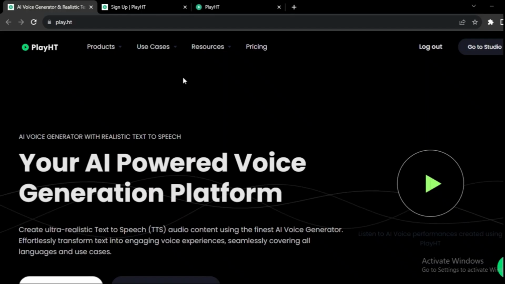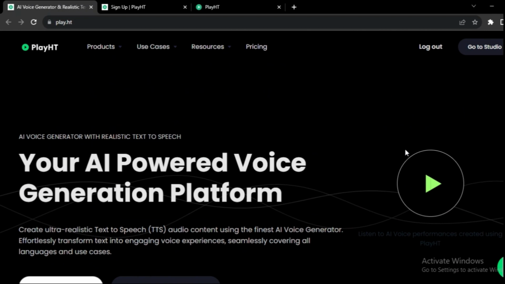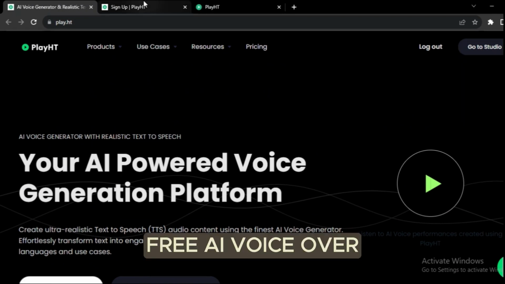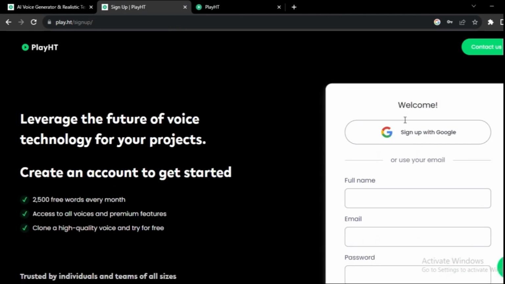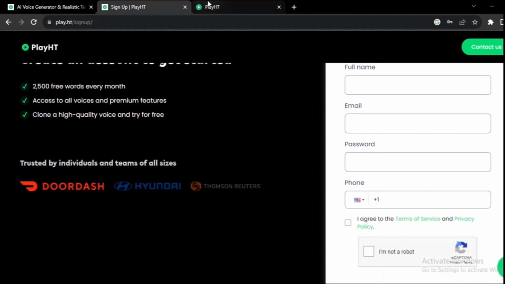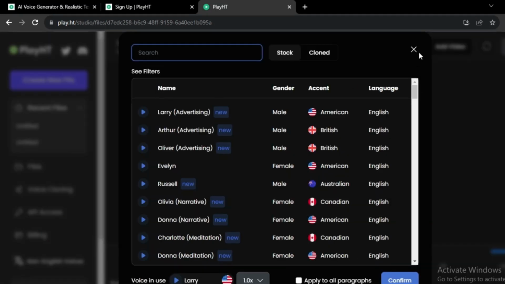Now go to play.ht. You will now see this on your screen. If you already have an account, click Login. Otherwise, click Create a free AI voiceover and fill out the form. In my instance, I just signed up using Google. After logging in, you'll see this. Click Create Audio and select Ultra Realistic Voice before pasting your script into the text box.